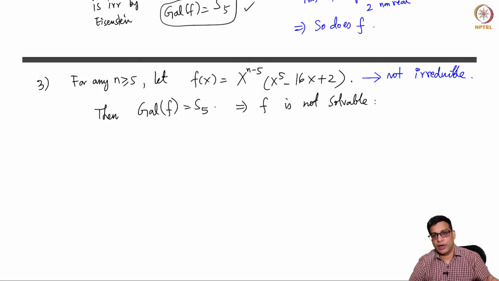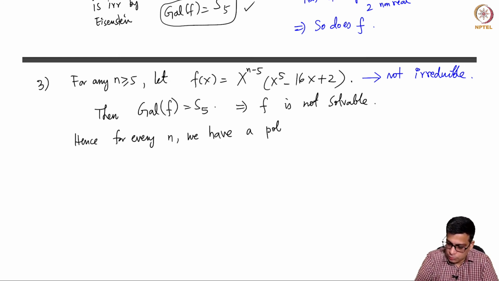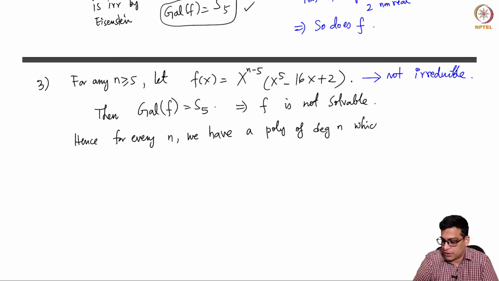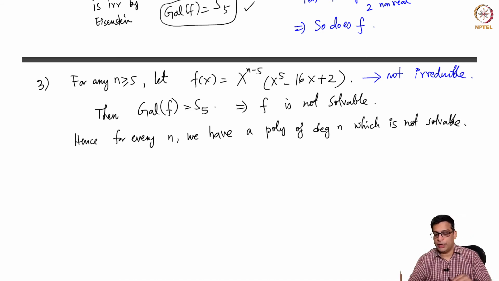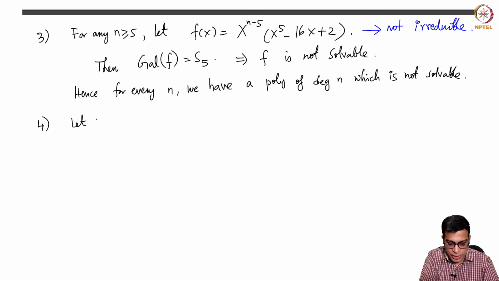Every time you have the Galois group S5 or A5, it is not solvable. So hence for every n we have a polynomial of degree n which is not solvable. Of course, we do not have an irreducible polynomial, that requires significantly more work, but for prime numbers we can construct that. So let p greater than or equal to 5 be a prime number.